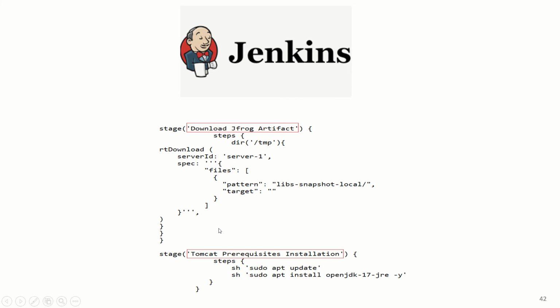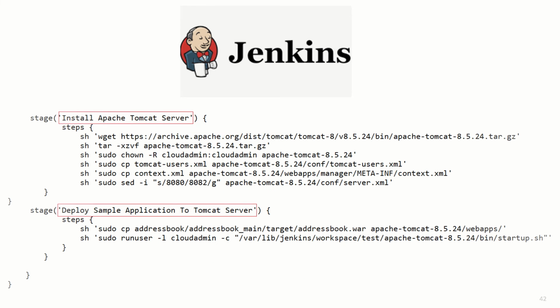Once this is done, we'll create a prerequisite section for Tomcat, which is basically the installation of Java. So that will be done from here. And then we'll create a stage to install the Apache Tomcat server, where we'll be using those steps that I defined earlier. Only one step is new, that is an sed command. By using this command, we'll change port 8080 to port 8082 in the server.xml file of Tomcat. And then we'll deploy our sample application. We'll take this war file and place it in the webapps directory, which is basically the deployable directory of Tomcat, and the application will get served.